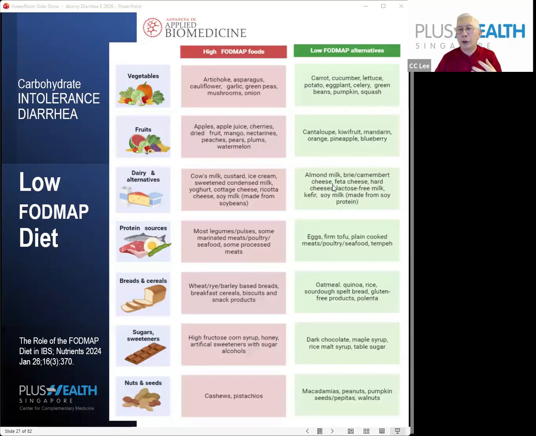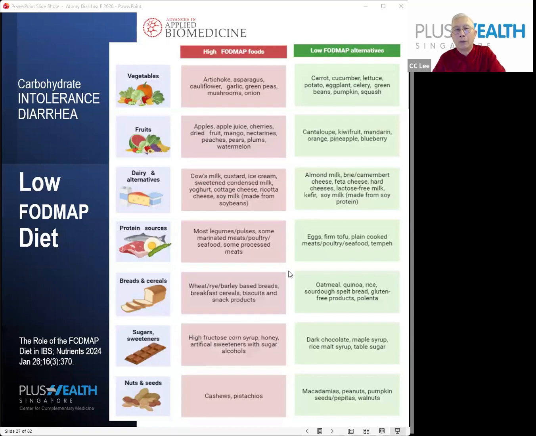And on the dairy side, all the non-cow's milk are suitable. Lactose-free milk or cheese, or almond milk, or soya milk are good. Protein, basically eggs, tofu, plain cooked meats and poultry, seafood. Breads and cereals, oatmeal, rice, sourdough, all that are okay, right? Gluten-free products. Sugar, sweetener, dark chocolate are okay. Maple syrup, okay. Table sugar. And nuts and seeds, basically peanuts, pumpkin seeds, and all that. And avoid cashew nuts, pistachio. So these are basically a reference for you.